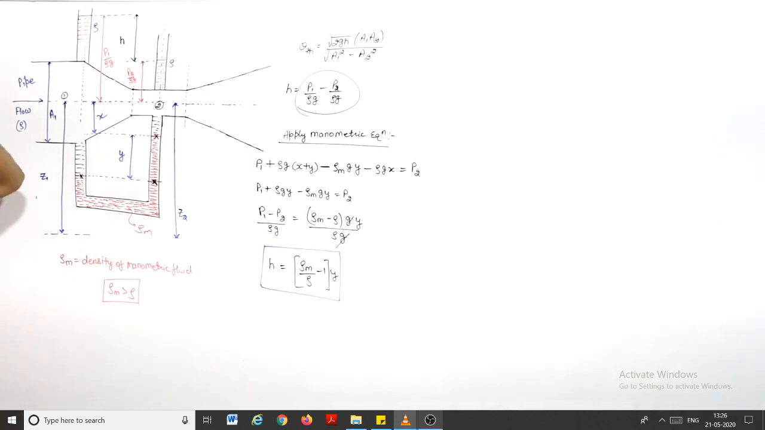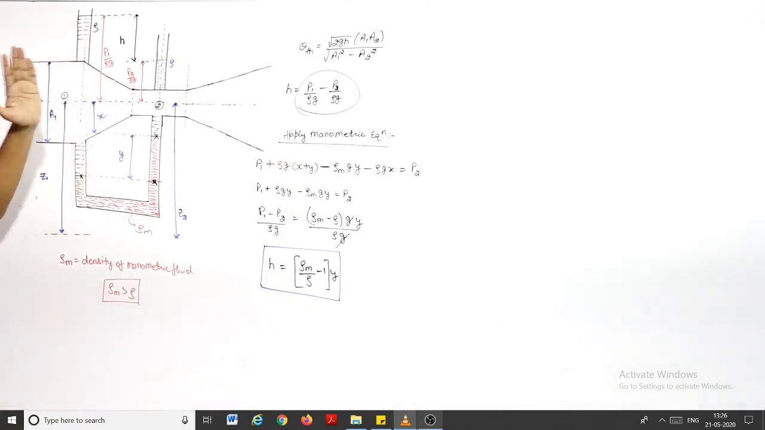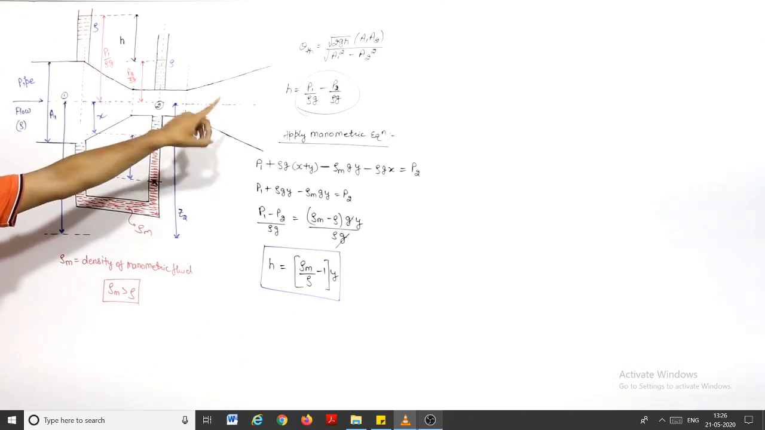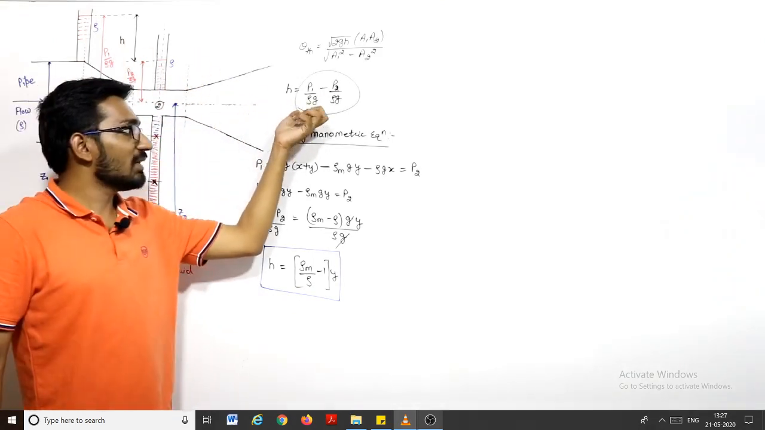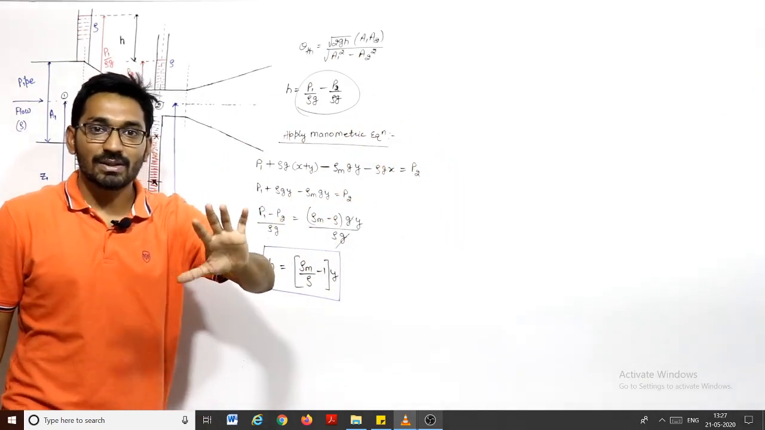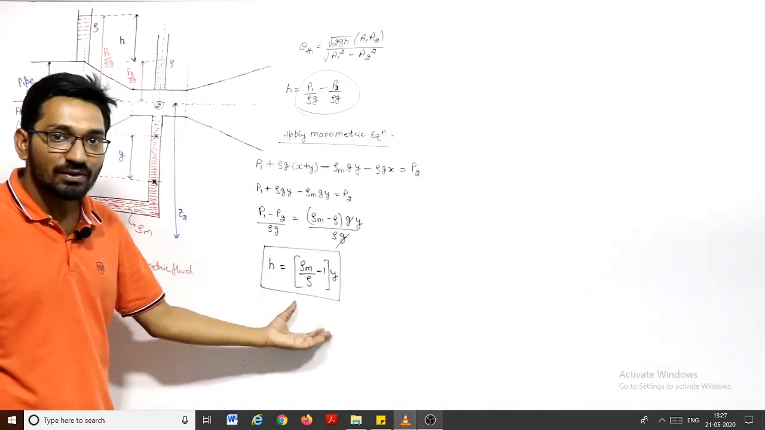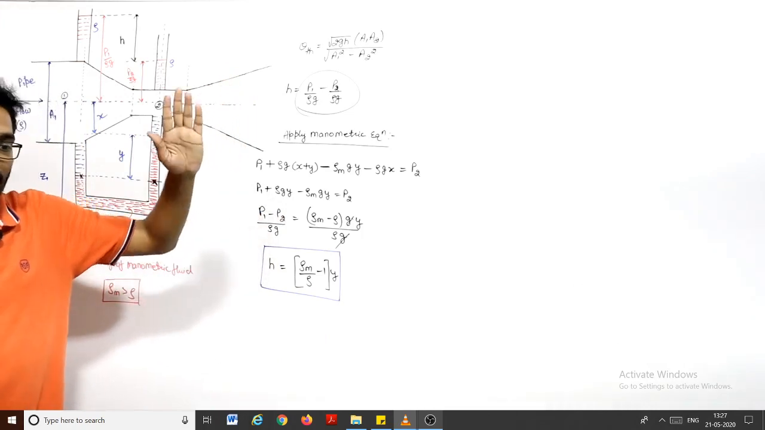Now one more important thing I want to say. This is for horizontal venturimeter. If it is an inclined venturimeter, then you don't need this. What you need here is the piezometric head difference, P1 by rho g plus Z1 minus P2 by rho g plus Z2. You need that. So apply the Bernoulli equation correctly, right? Don't go blindly with this. This is valid for horizontal, where you need P1 minus P2 upon rho g. For the inclined and vertical venturimeter, you don't need this.